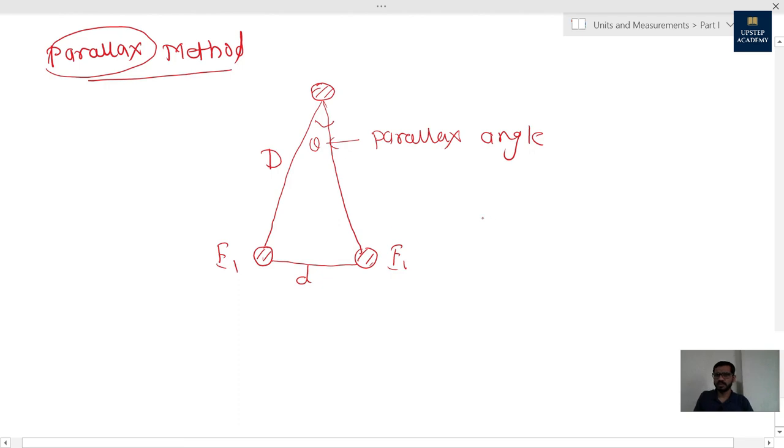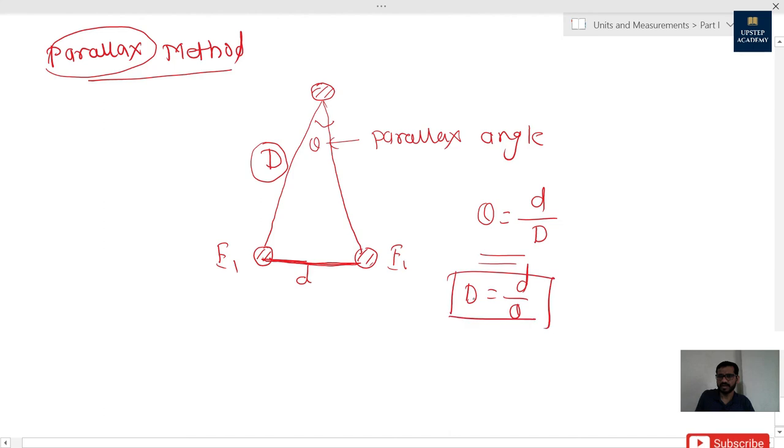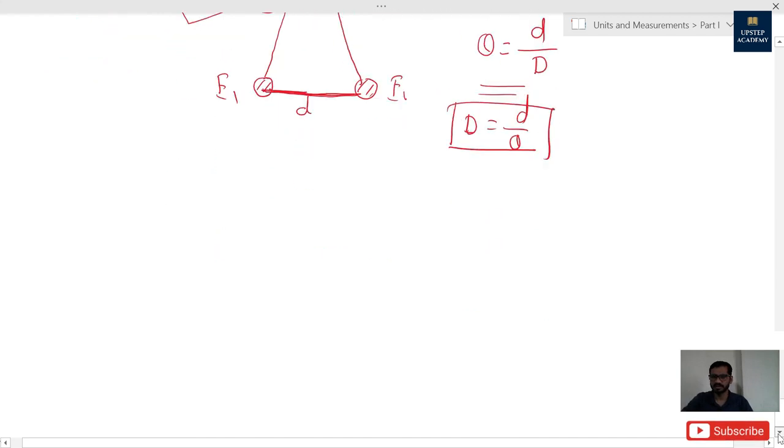Then we can find out the distance between the eyes and the object. How can we find it? Let's put one formula. Angle is equal to arc length upon radius. As this is a small distance, we can treat it as part of a circle whose radius is this distance. According to this, D is equal to d upon theta. So in this manner we can find this distance. We can apply the same concept for measurement of distance of stars and planets from the Earth. So let's see how we measure the distance of a planet from the Earth.